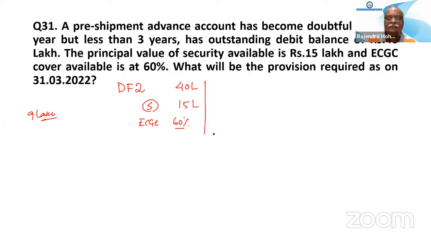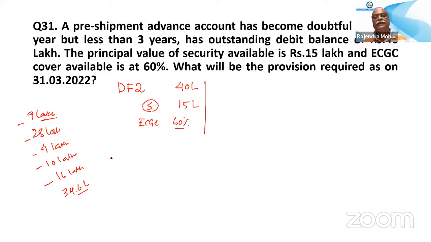Somebody says 28 lakh, 4 lakh, 10 lakh, 16 lakh, 34.6 lakh. Okay, I'll do it. Whoever answered 16 lakh is correct.